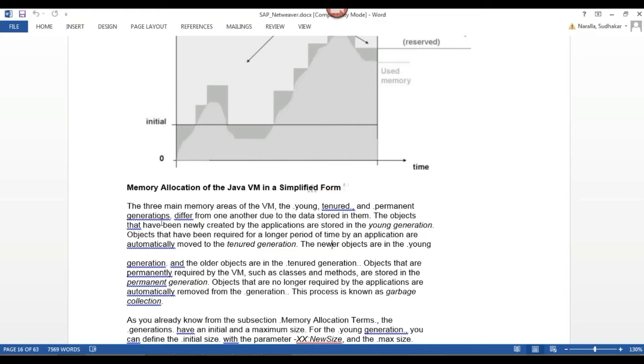Objects that are required for a longer period of time by my application are automatically moved to tenured generation.